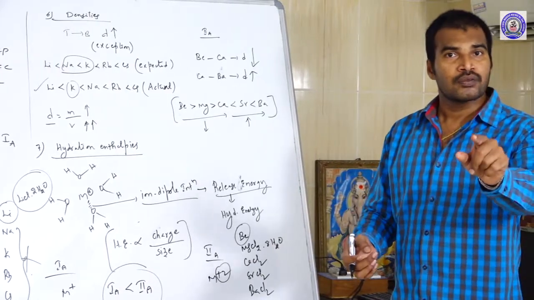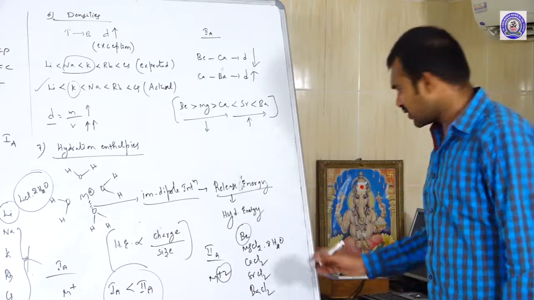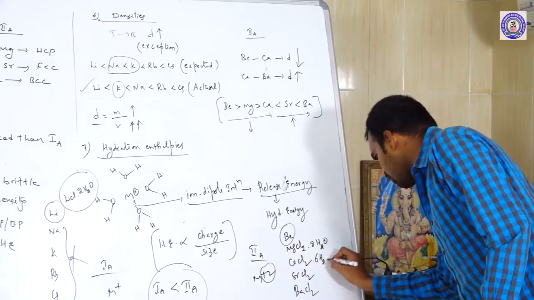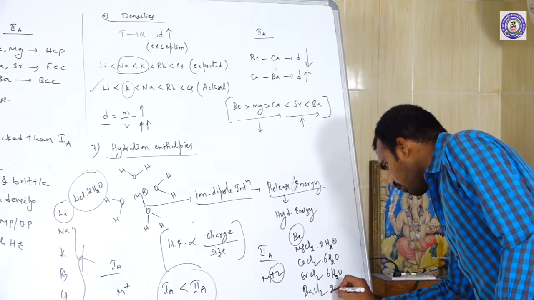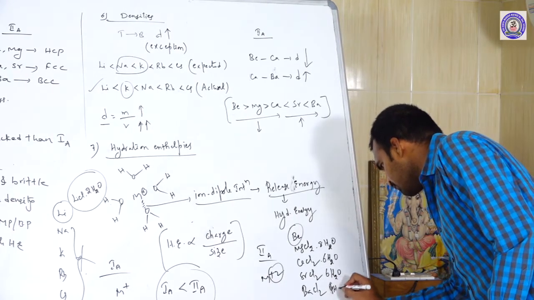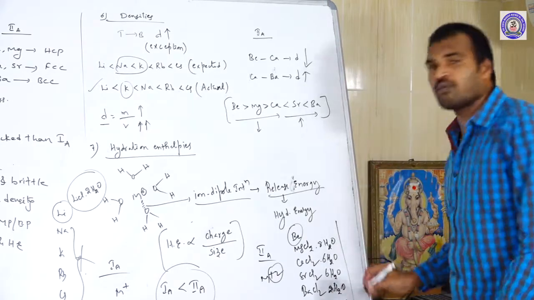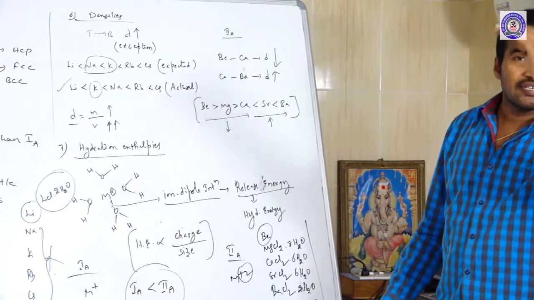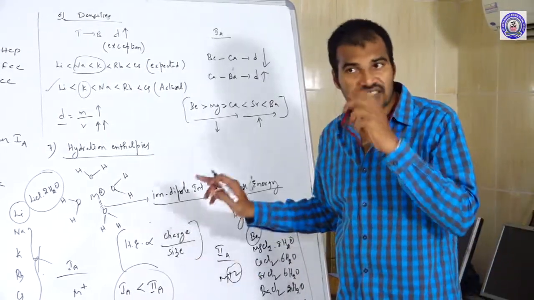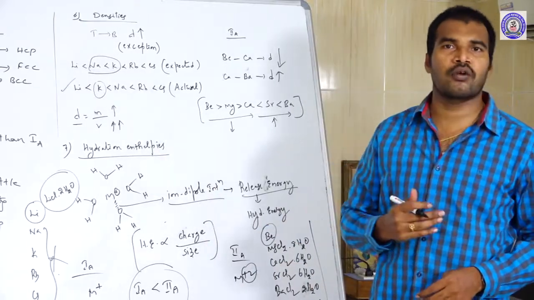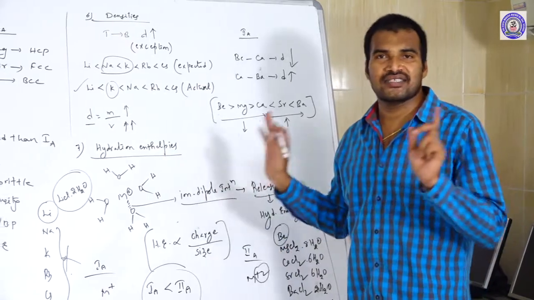But the maximum number of water molecules along with magnesium is 8. Whereas calcium, 6 water molecules. Strontium, 6 water molecules. Whereas barium, sorry, 2 water molecules. That means when you go from top to bottom, the degree of hydration decreases. Why? Because degree of hydration is inversely proportional to size. So going from top to bottom, the degree of hydration decreases because of increasing sizes.